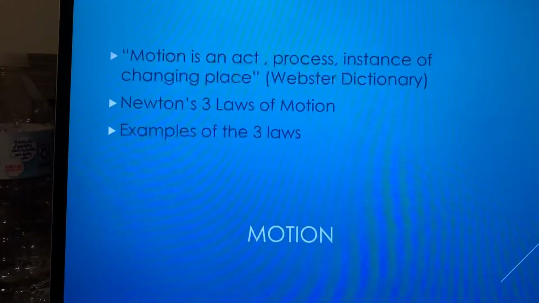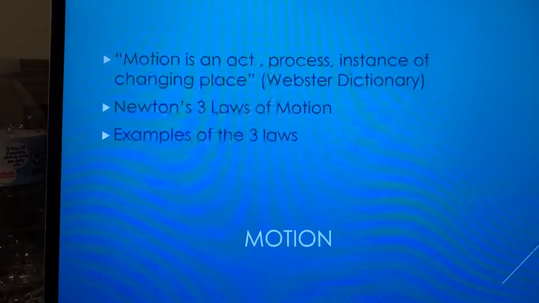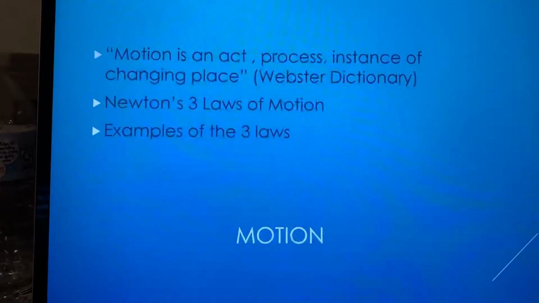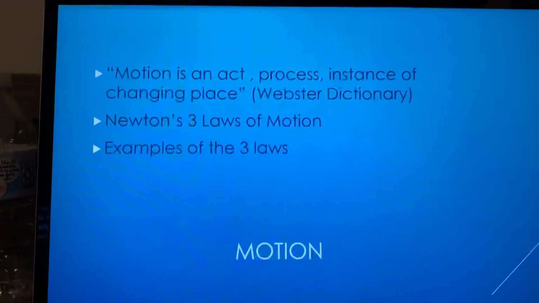The third of Newton's laws of motion states that for every action there is an equal and opposite reaction.